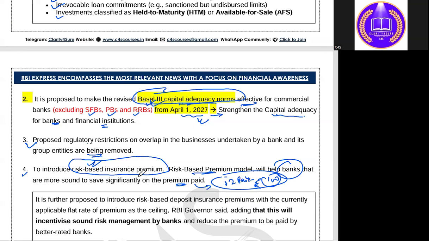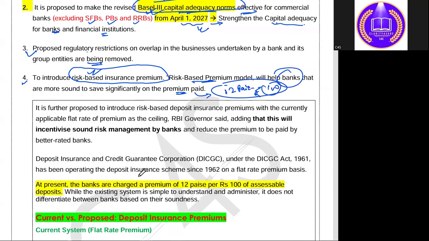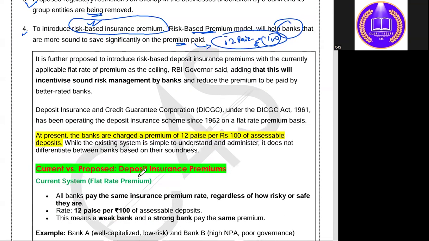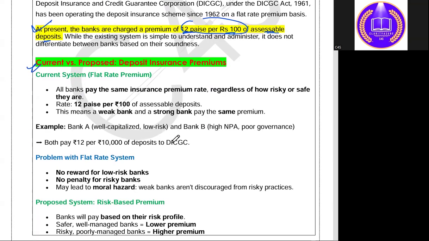Now, let's try to understand the risk-based insurance premium. At present, banks are charged a premium of 12 paise per 100 of assessable deposits, and the existing system is simple to understand and administer. ठीक है, तो ये है at present 12 paise on assessable deposits. So हम लोग समझते हैं the risk-based insurance premium, the current and the proposed. In the current system we are talking about 12 paise on every 100. All banks pay the same insurance premium rate regardless of how risky or safe they are.